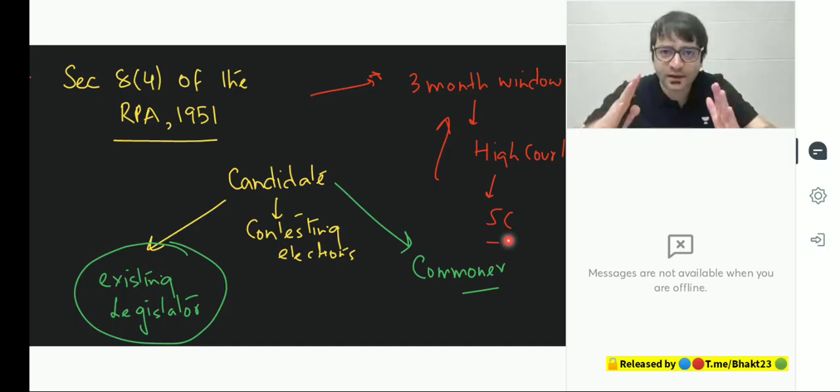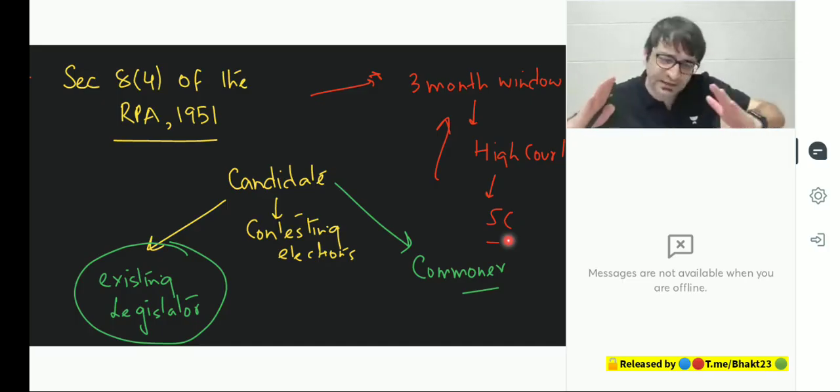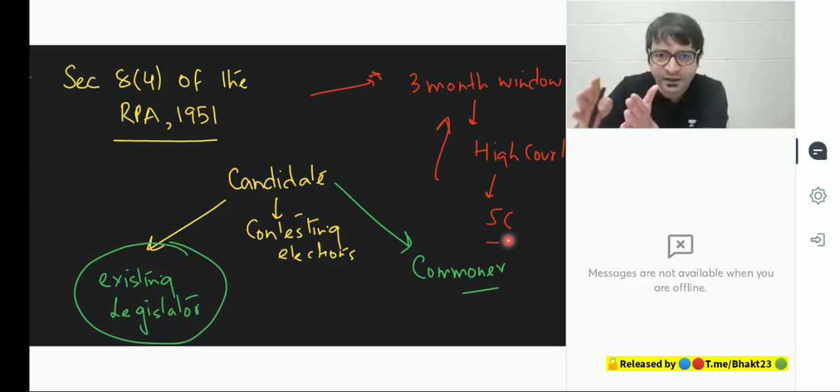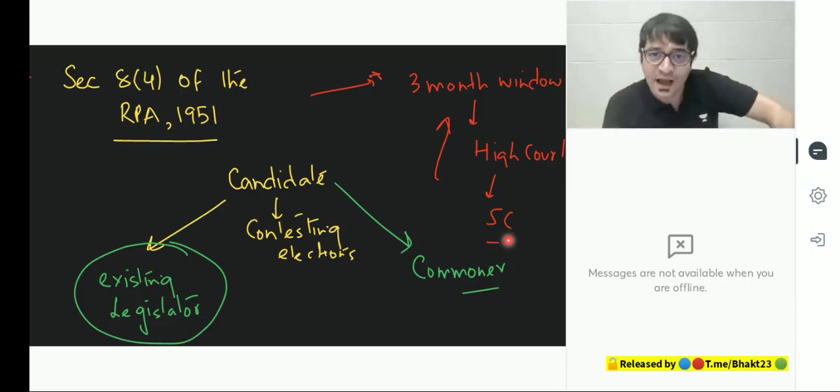It creates a distinction between two individuals. One is the sitting legislator, the other is a commoner. If this commoner is convicted, no option, he cannot contest elections. But if this legislator is convicted, he gets a 3-month window to appeal before the High Court. Again convicted, again he gets a 3-month window to appeal before the Supreme Court.